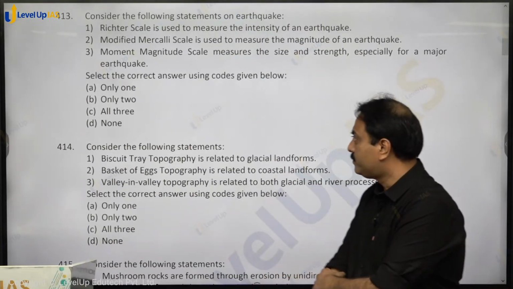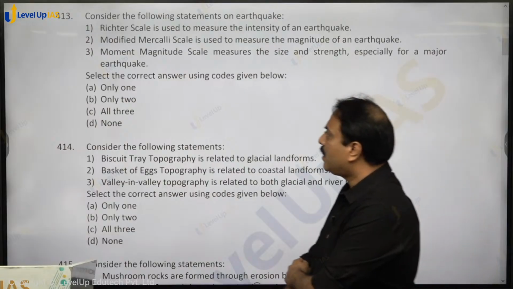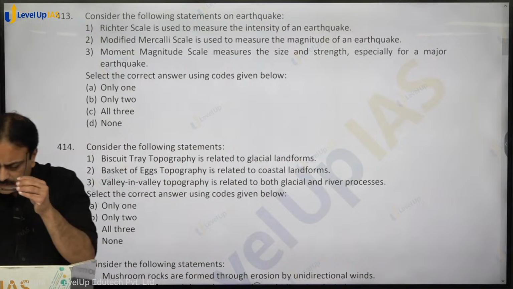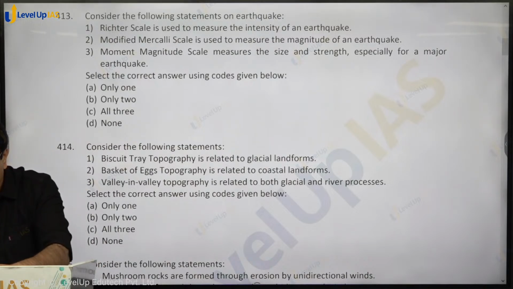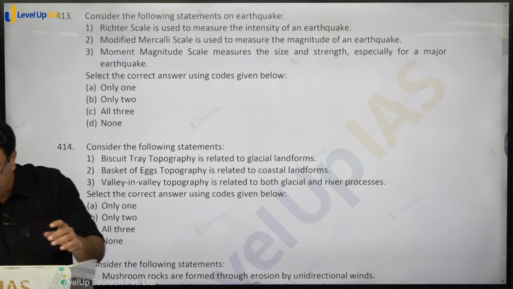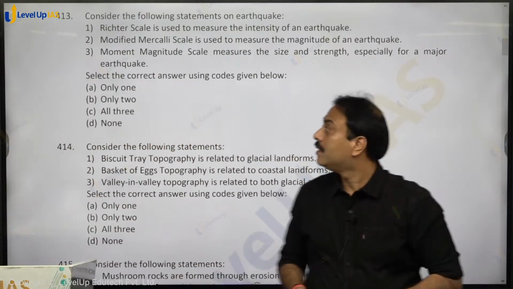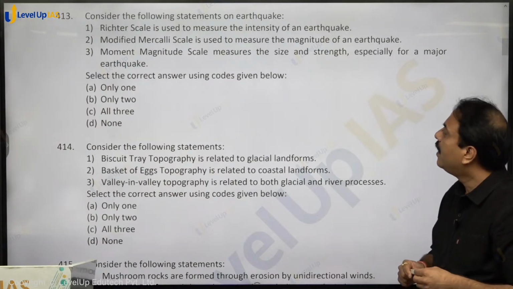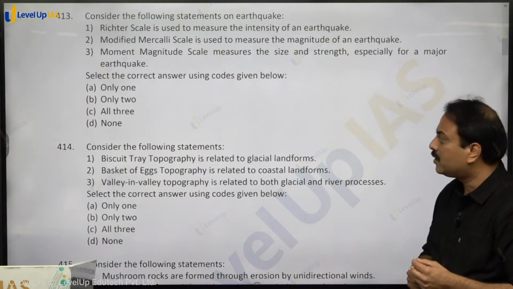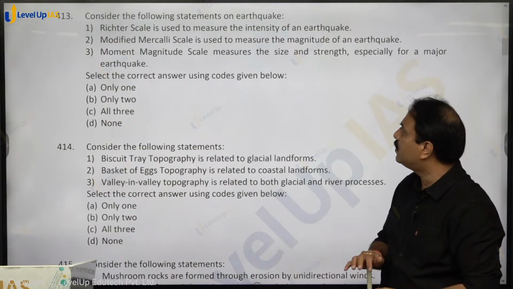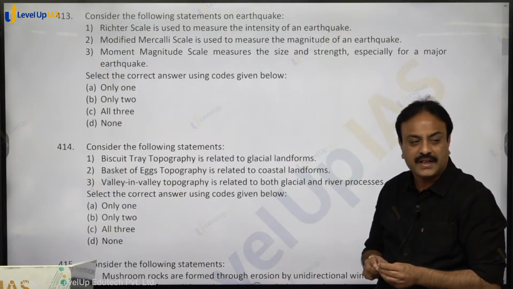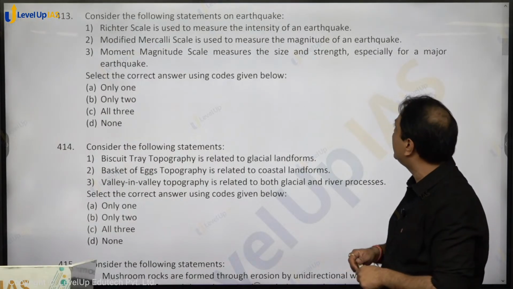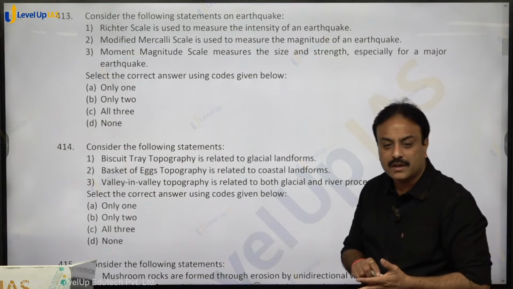Question number 13. Consider the following statements on earthquake. Richter scale is used to measure the intensity of an earthquake. Richter scale measures the magnitude, so it is the wrong one. Modified Mercalli scale is used to measure the magnitude of an earthquake, that is the intensity, it is the wrong one. Moment magnitude scale measures the size and strength, especially for a major earthquake.